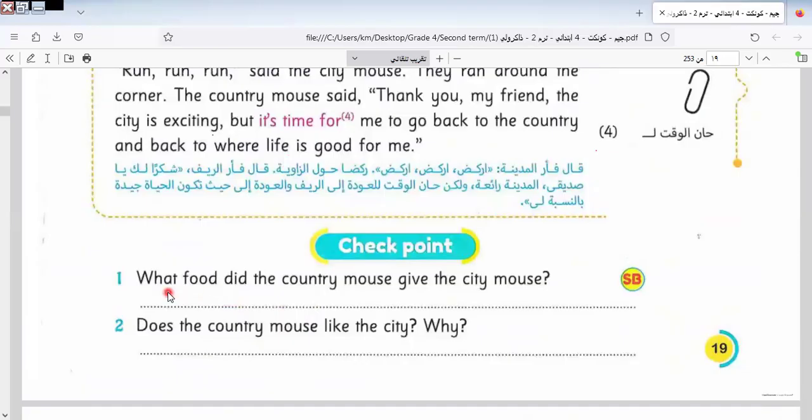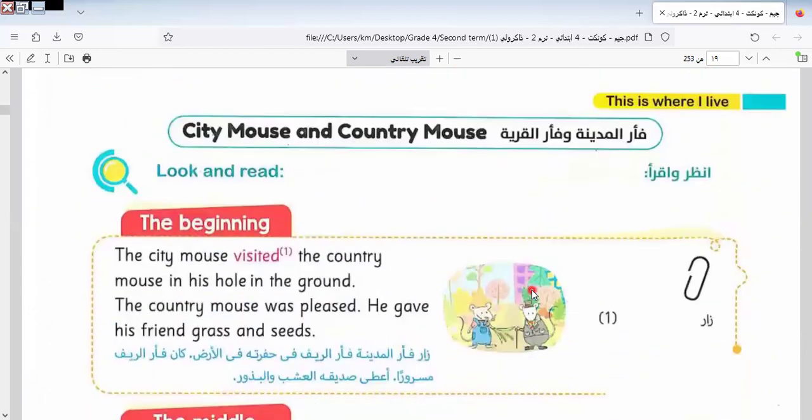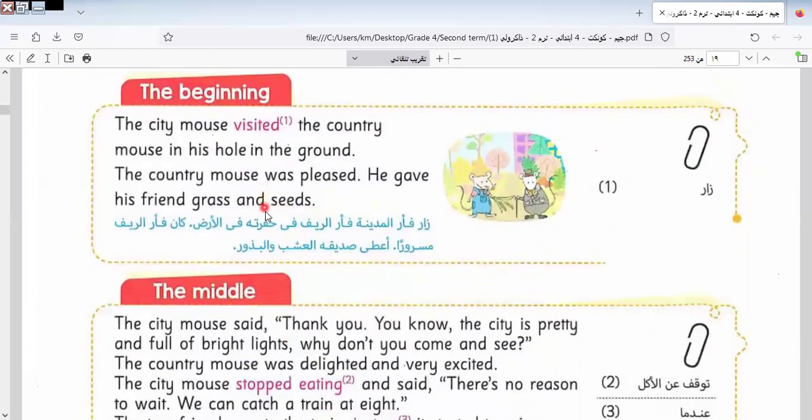Here we have the question: what food did the country mouse give the city mouse? Let's know it here in this part. The country mouse gave what? Grass and seeds. So the answer is grass and seeds. This is question number 1. Let's go to the next question.